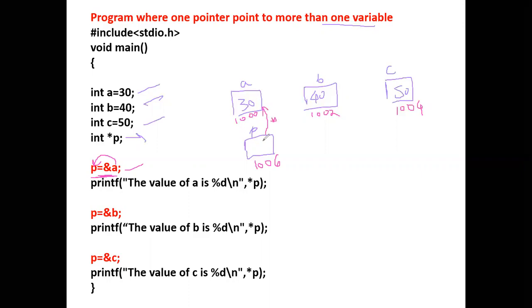So what will be inside p? It is the address of a. Now I'm writing printf, the value of a is percentage d, star p. So what will it give? Star p will give you the value that is stored in this particular address. What is the value stored in this particular address? That is 30.